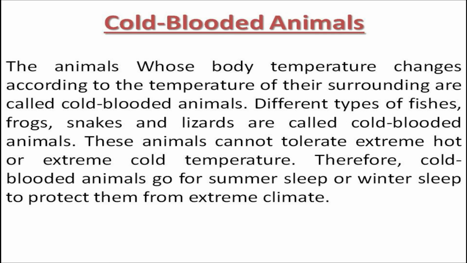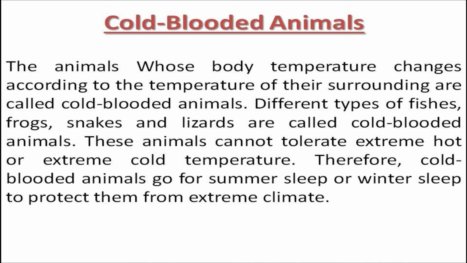Why are they called cold-blooded animals? Because their body temperature changes according to the temperature of their surrounding. These animals cannot tolerate too much hot or too much cold around them. So they are called cold-blooded animals.